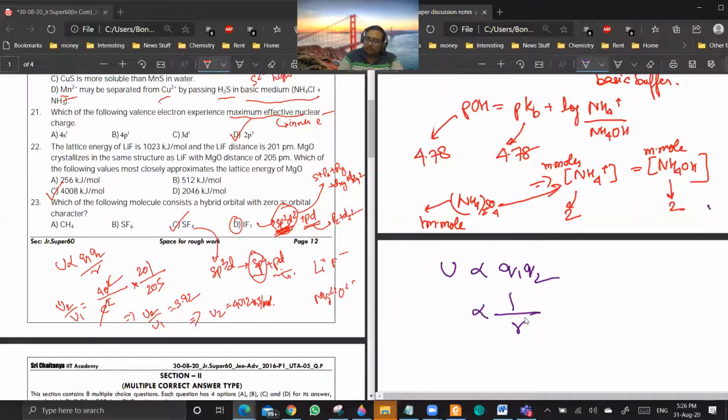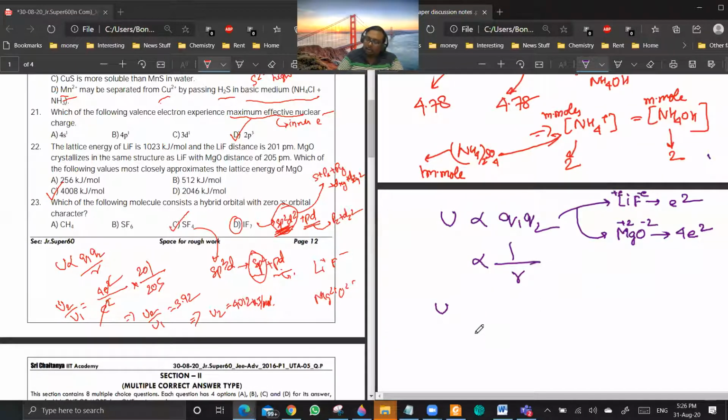So you see, in the first case, LiF, Q1, Q2 is E square, plus E and minus E. And in the second case, when it is MgO, it is 4E square, 4 plus 2 and minus 2. Magnitude will be 4 only, product of magnitudes. So U is directly proportional to Q1, Q2 and inversely proportional to R.